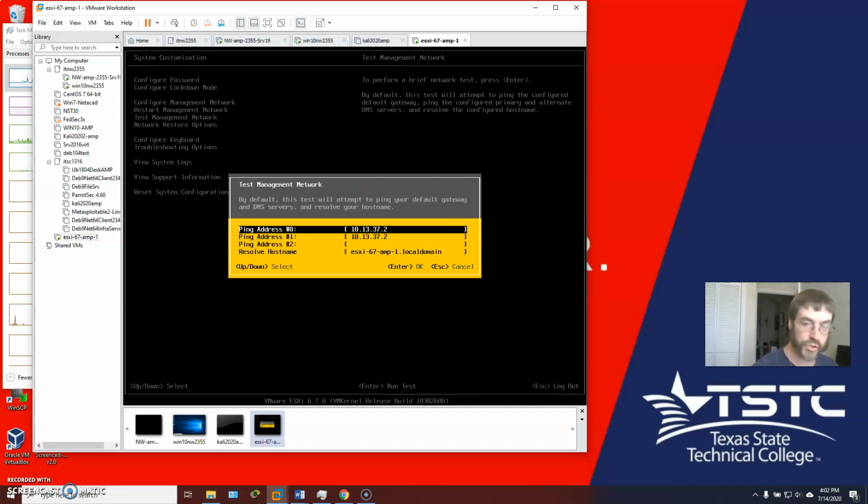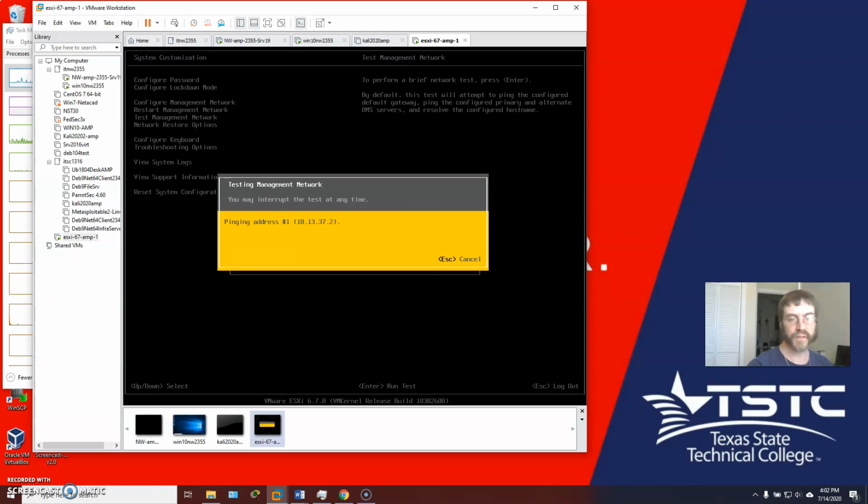I can choose 2. I can ping myself, and I can ping cyberpenguin.fbc. Now, if this works, it will work automatically. There, good. Okay. Enter. I may have to go back and do my DNS.